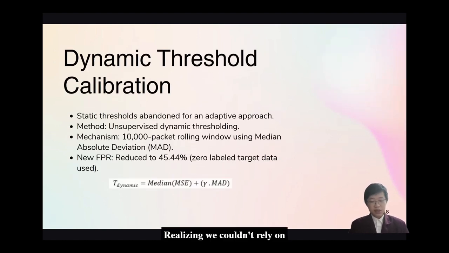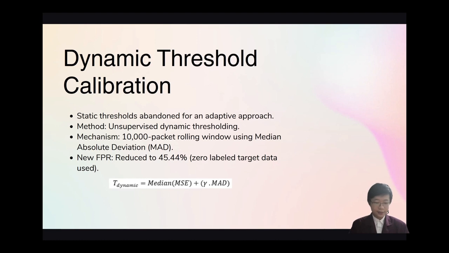Realizing we couldn't rely on a static threshold in a non-stationary environment, we introduced an unsupervised dynamic threshold calibration mechanism. Instead of a fixed number, the system continuously analyzes a rolling window of 10,000 unlabeled packets in the target domain. It recalculates the threshold using the median absolute deviation, or MAD, allowing the decision boundary to adapt automatically to the stream, and we successfully slashed the false positive rate down from 81% to roughly 45%, all without needing a single piece of labeled target data.